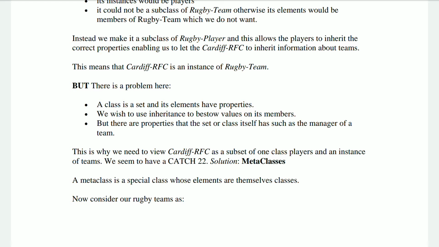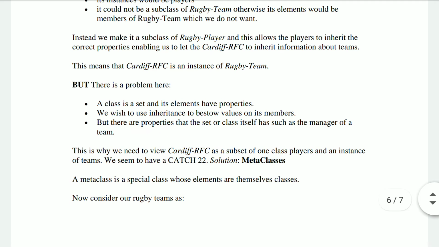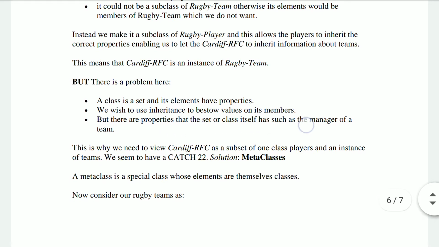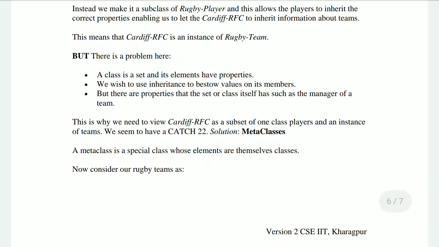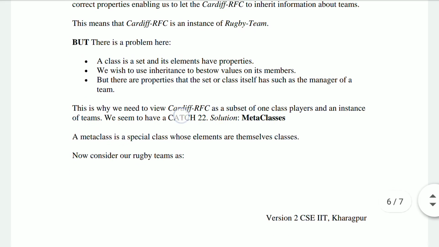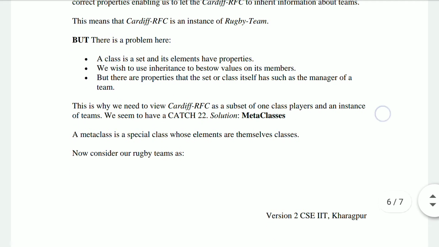Can this hold true all the time? No. A team can have a manager, a coach, medical people. So this property cannot be put on all the elements of a particular team. So what is the solution for this? This is why we need to view Cardiff RFC as a subset of one class, players.